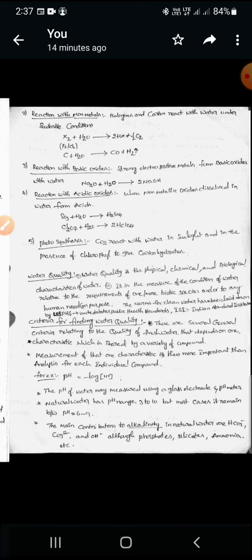Next one, second property, suspended solids. Another important chemical property of water is suspended solids, which is simply indicated by TSS. It is mainly measured by using filtering and weighing.